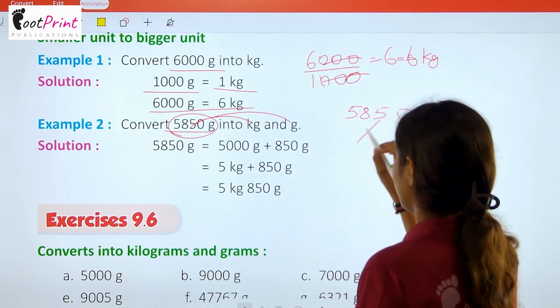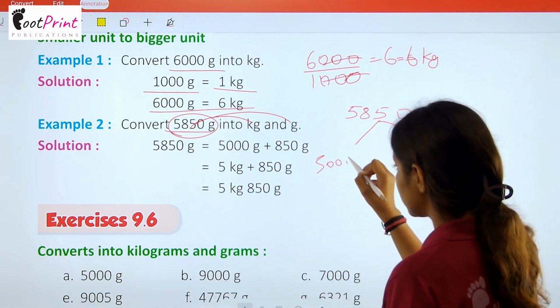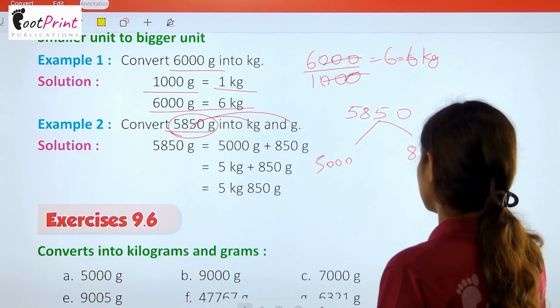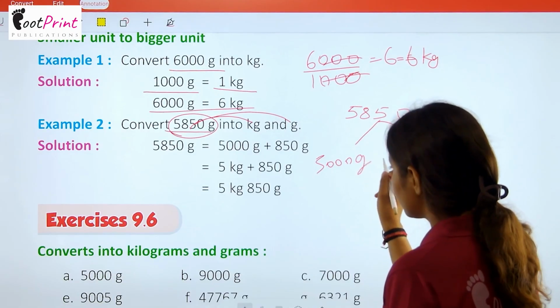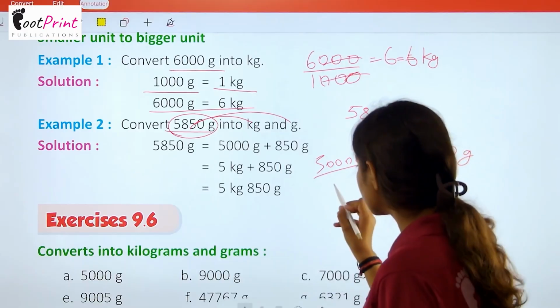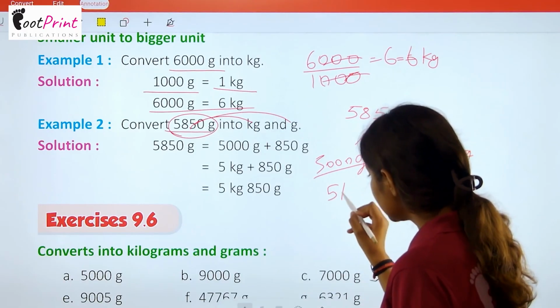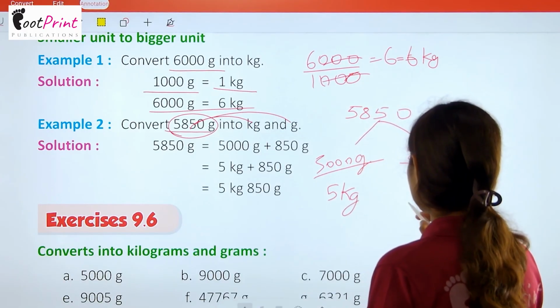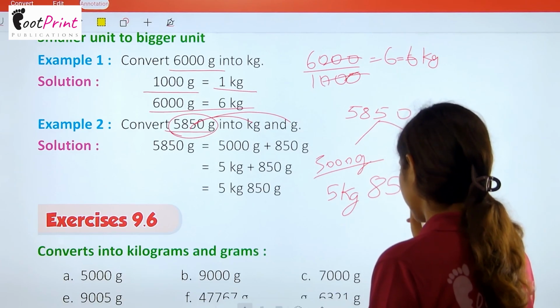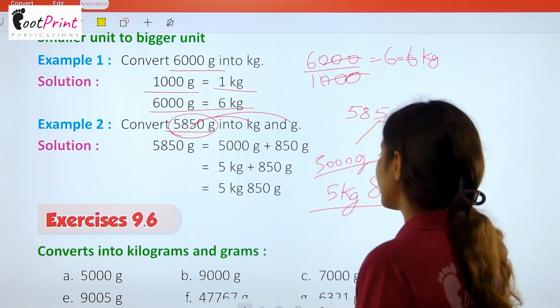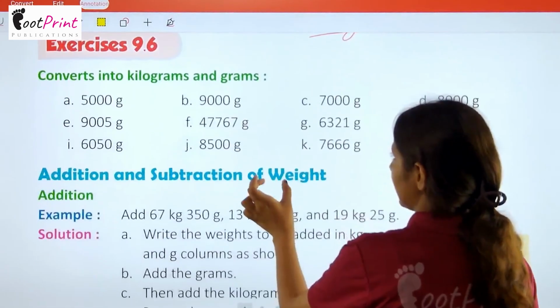5850 refers to 5000 and 850 also. Now this 5000 gram means 5 kg, and 850 gram will remain the same. So this will become 5 kg and 850 gram.